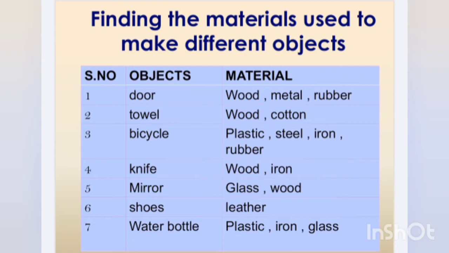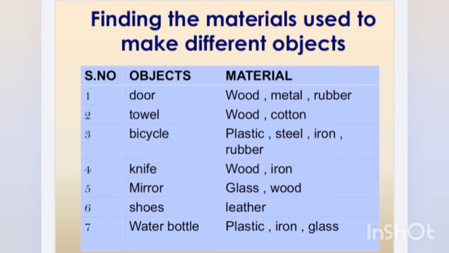For example, the door is made of wood, metal, rubber, etc. Towel is made of wool, cotton. Bicycle is made of iron, steel, plastic, rubber. Knife.